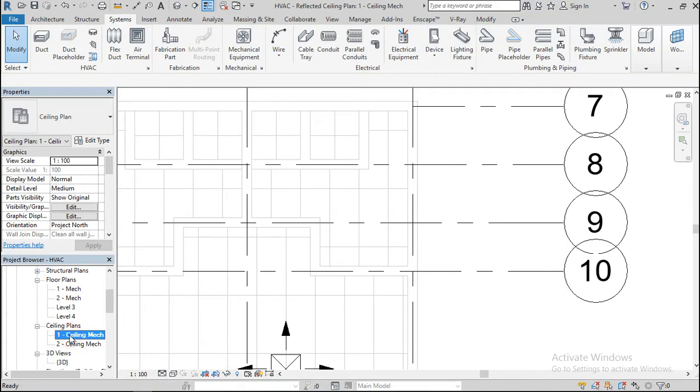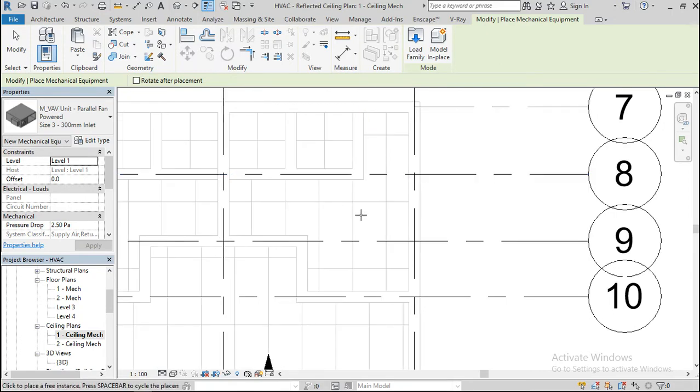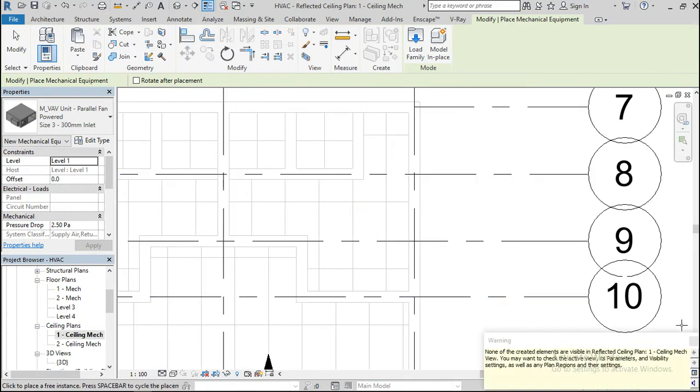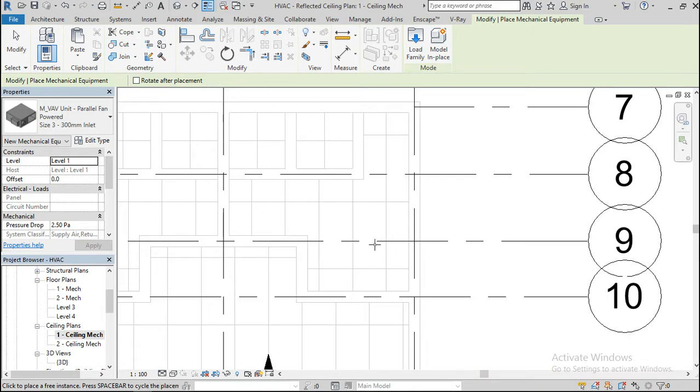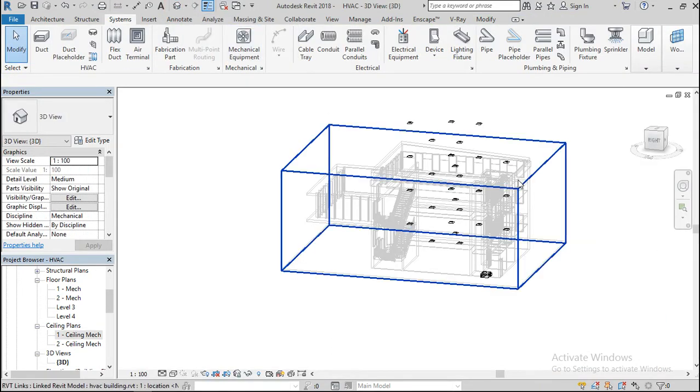Am I really in this level? Yeah, I am. So place it somewhere here, should be okay. Alright, so go to 3D.